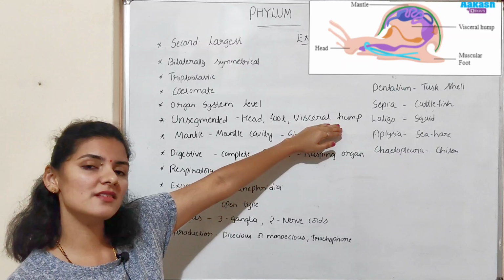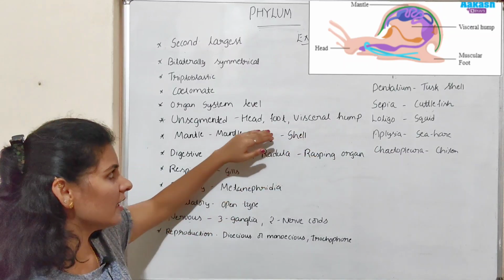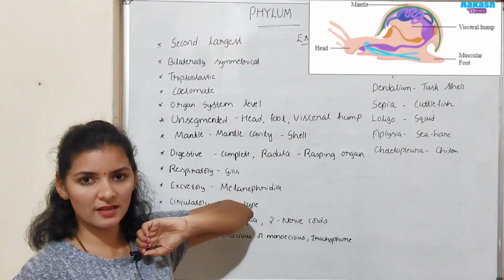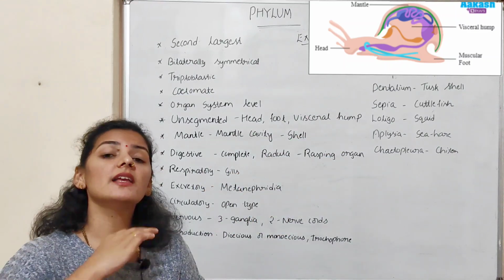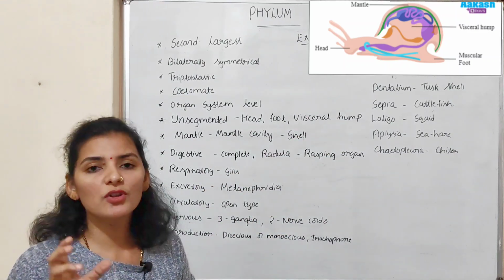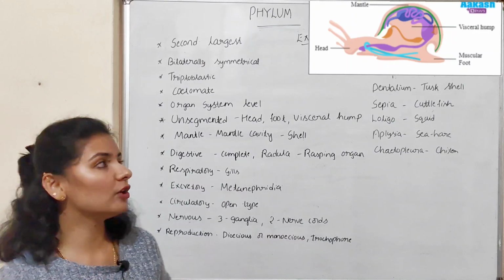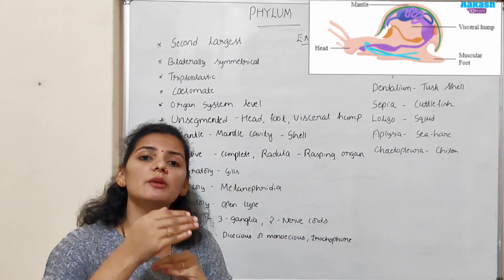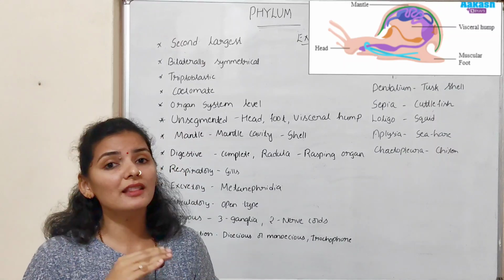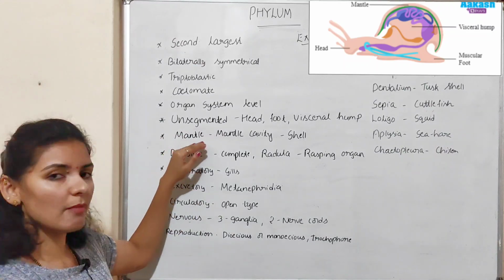The body of the mollusk is divided into mainly three parts, that is head, foot and visceral hump or visceral mass. This visceral hump is covered by a soft spongy layer of skin or body wall called the mantle.